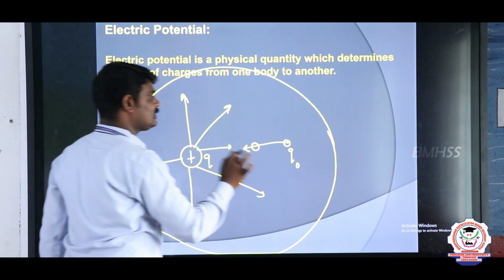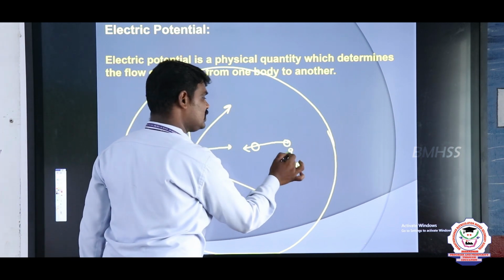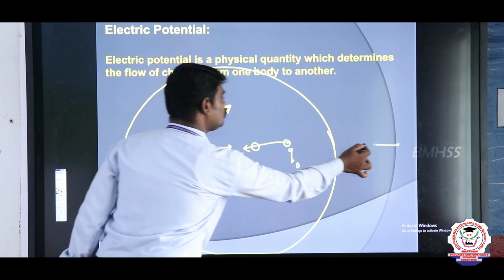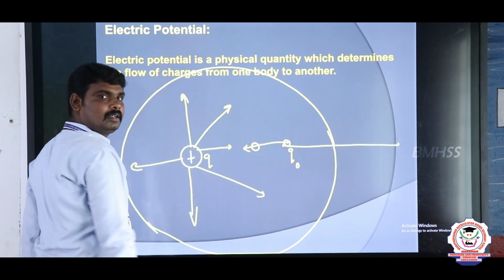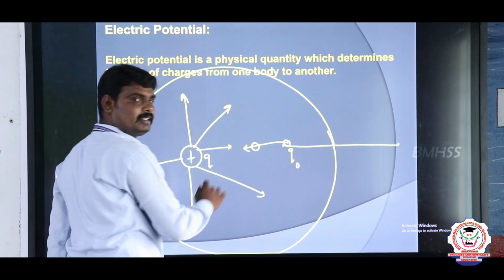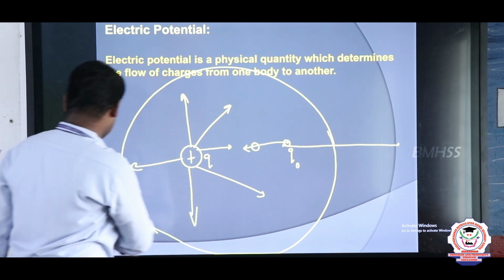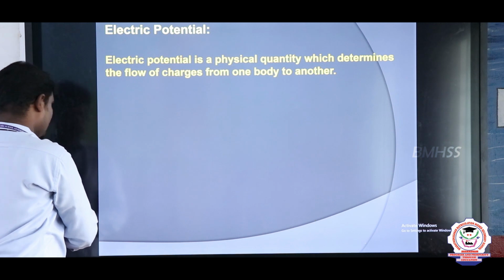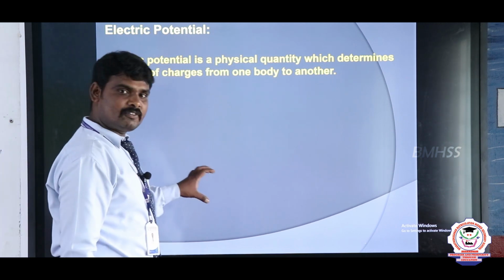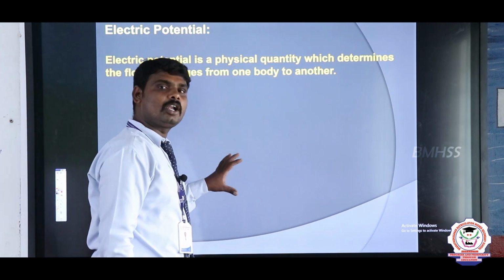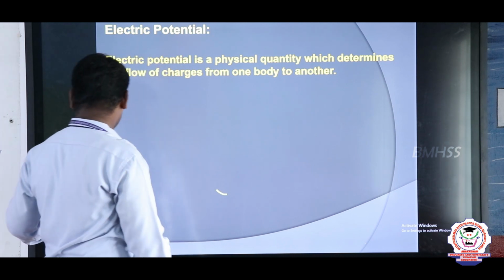Here our topic is electric potential. The potential is when I have to move this charge from infinity to that point. So this is called electric potential. The electric potential definition is that we have to move one charge from infinity to that point. That is a small amount of work done. So the definition,